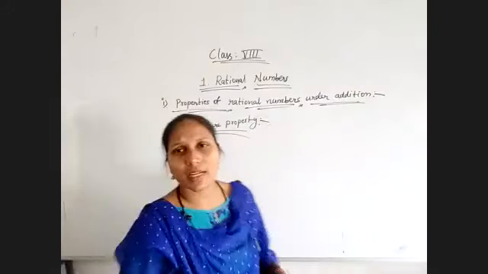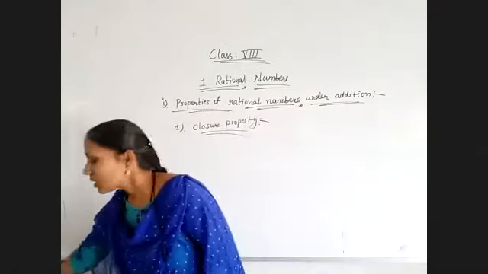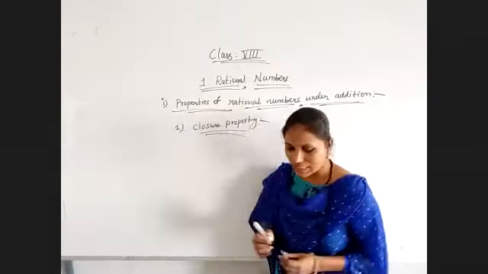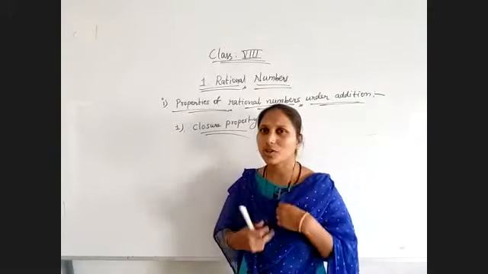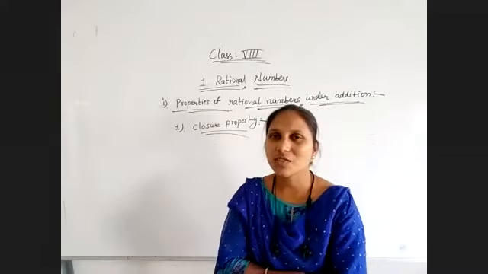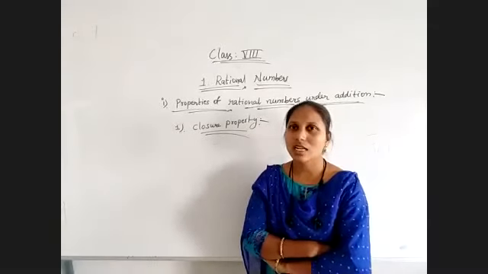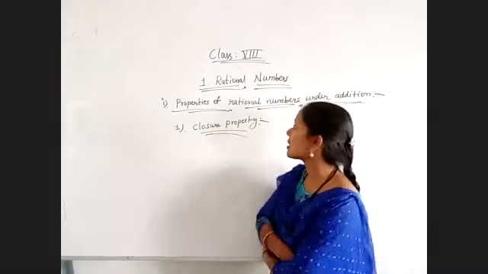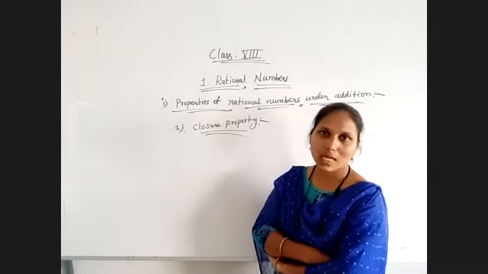So closure property states that we are checking for addition. Addition in the sense of plus operation means addition. When you are adding two rational numbers, the result also is a rational number. Just we are deciding the result. That's all. If we are getting that result also as a rational number, that means it follows the closure property. So for addition, every property is applicable.